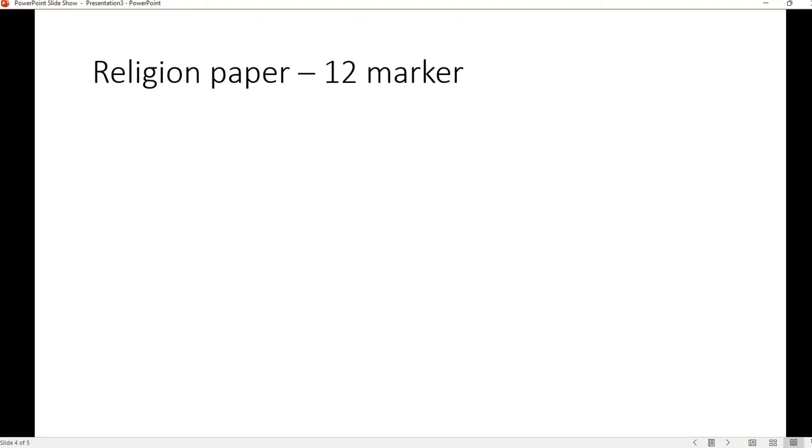Okay, just some overall information about the 12 marker. By the way, there will be separate videos modelling how to answer these questions. Practice, practice, practice using this advice. So for the 12 marker, keywords are vital, particularly for the study of religions paper, because you can't really use modern day examples. You're just talking about the religions. Keywords are super, super, super important. So that's where your flashcards come into play.